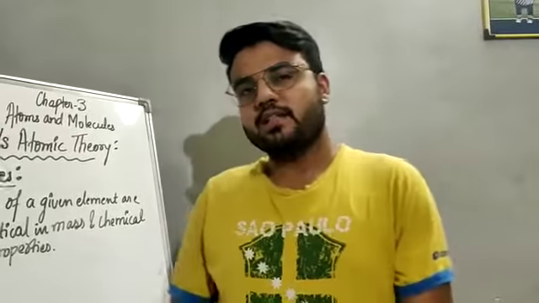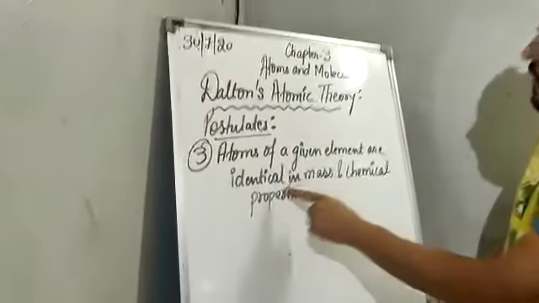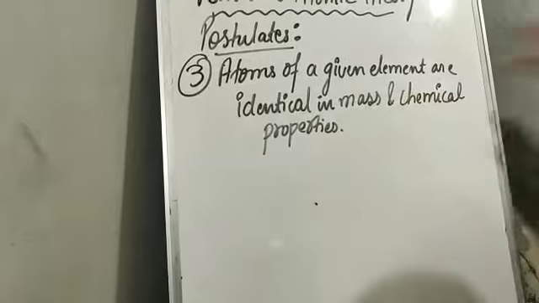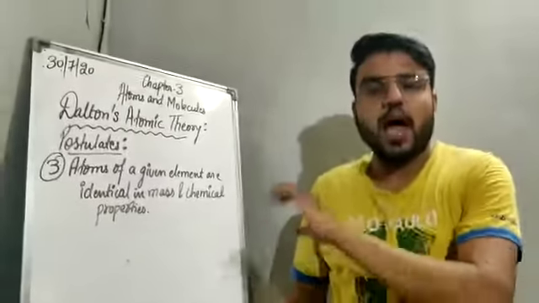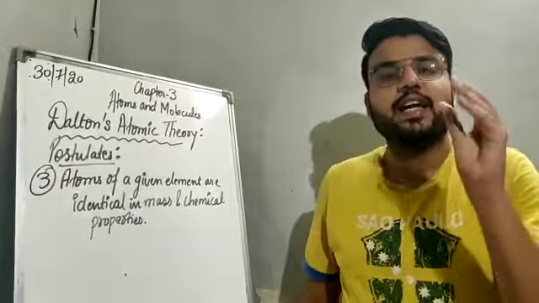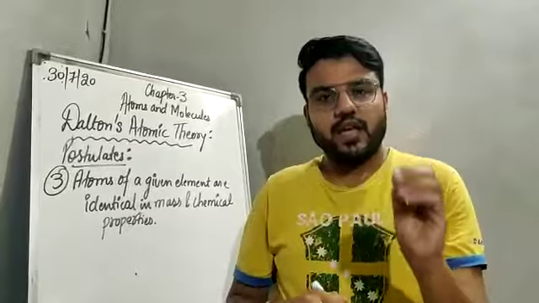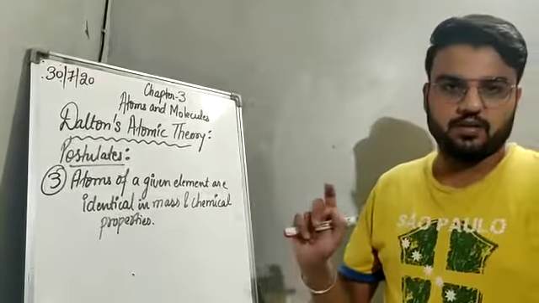Now let us move on to the third postulate: atoms of a given element are identical in mass and chemical properties. It means that if we talk about an element, the atoms forming it are identical in mass, all the atoms have the same mass and identical chemical properties.